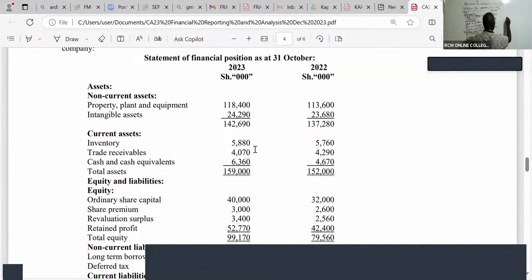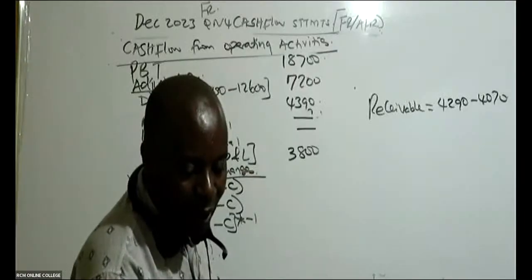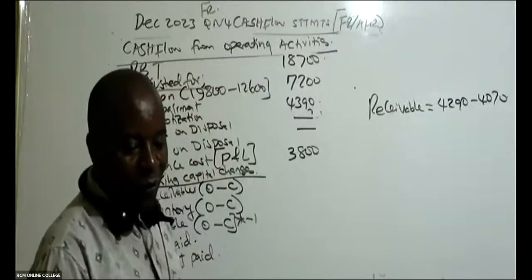So receivables, I'm just doing this separately. They're saying it's 4290 minus 4070. Is there somebody who is able to give me that difference? Working capital change, what do we have there? Is it minus 220 or positive 220?